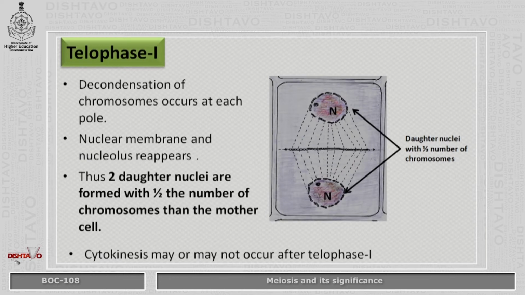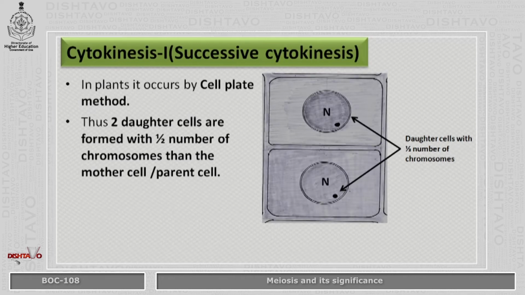In telophase 1, decondensation of chromosomes occurs at each pole. Nuclear membrane and nucleolus reappear. Thus, two daughter nuclei are formed with half the number of chromosomes than the mother cell. Cytokinesis may or may not occur after telophase 1. Cytokinesis 1 is also called successive cytokinesis. In plants, it occurs by the cell plate method. Thus, two daughter cells are formed with half the number of chromosomes than the mother cell or the parent cell.